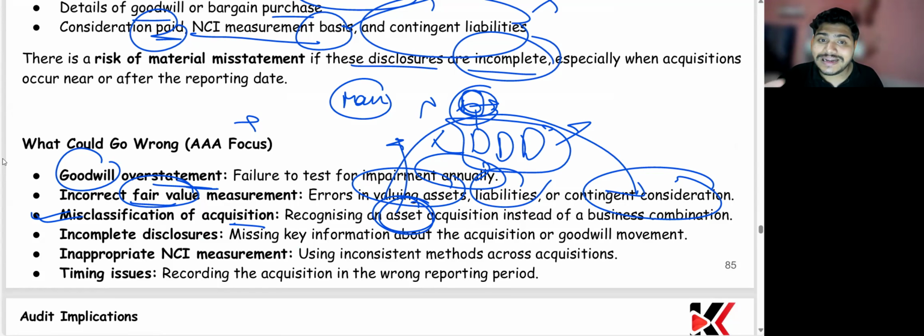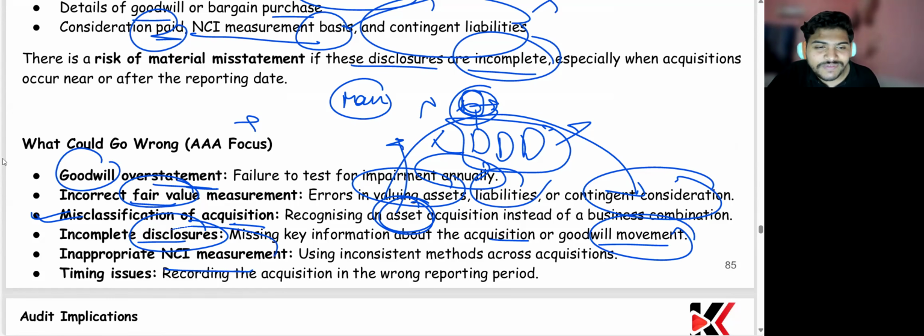If that is going to happen, in that case you have to take it up with the management, point it out, and discuss it with them, right? That is incomplete disclosure. Again, this could be there in each and every requirement. So whenever you have a AAA paper, this is one of the tips that I wanted to give you. Whenever there is an accounting standard being used, you always have to point out whether the disclosure has been given or not. Across the paper, you can just give 3, 4, 5 points for this, whether the disclosure has been given appropriately or not, right? So missing key information about the acquisition or the goodwill movement.